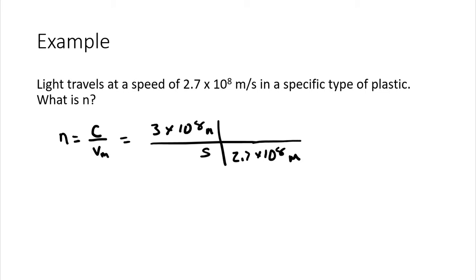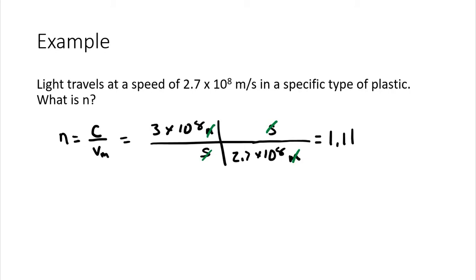And we're also checking the units a little bit. We're going to do unit analysis down the road without a doubt, so it's something that we'll start talking about soon. But I see seconds cancel out, and meters cancel out. So this is a unitless quantity, and that makes sense because it's a ratio of two speeds. If I do this out, I get 3 divided by 2.7, and I get 1.11, and that would be the index of refraction for this plastic.